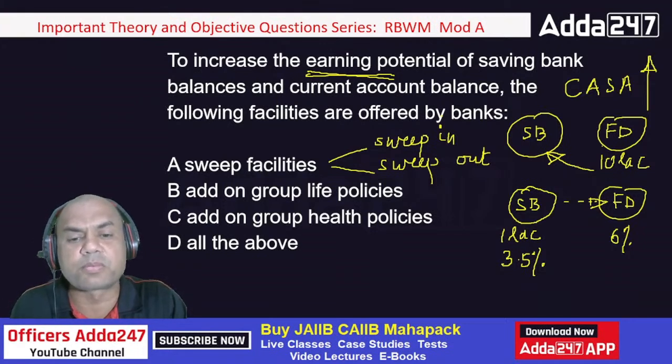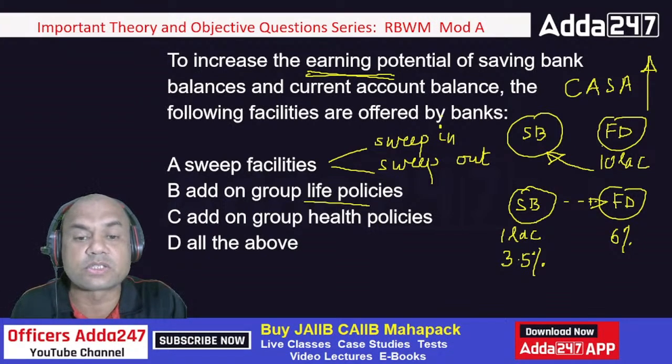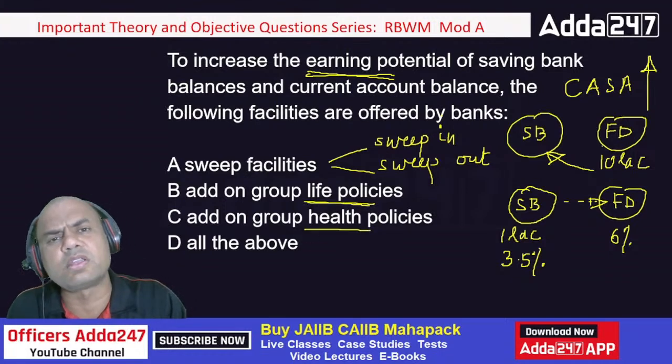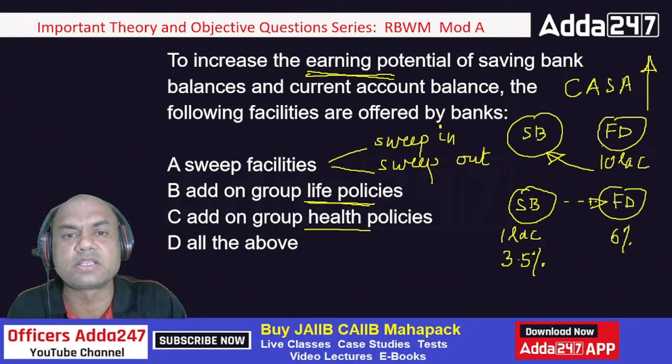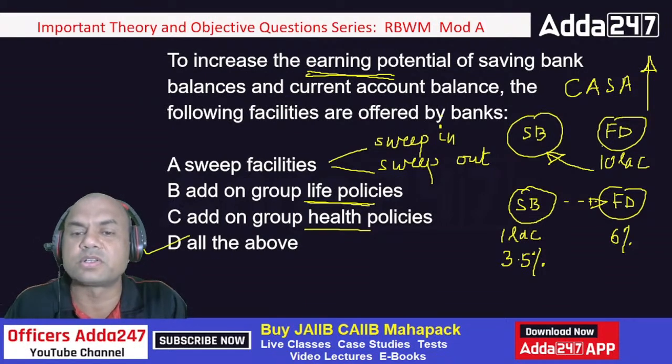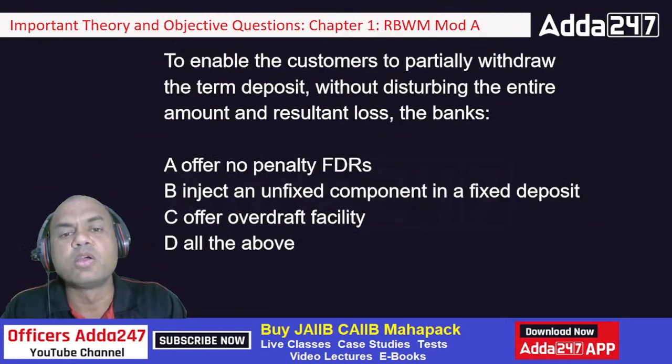Add-on group life means all the life insurance policies. Those are given along with the savings account. Health insurance policies means hospitalization policy, accident insurance policy, all this. So the answer will be: everything is given by the banks because we want CASA. Everyone wants CASA.